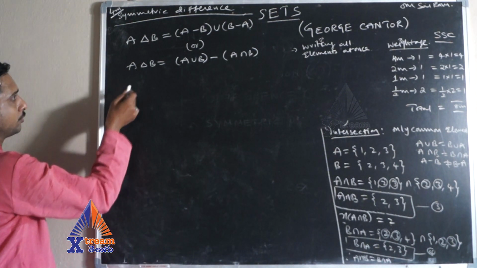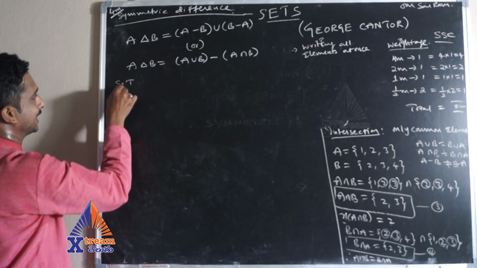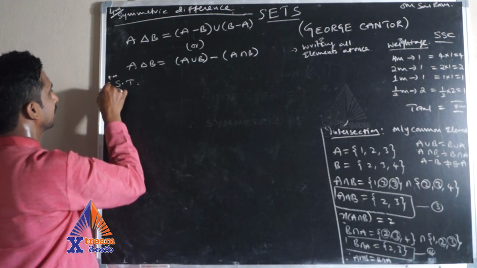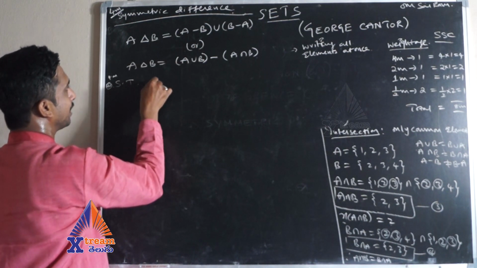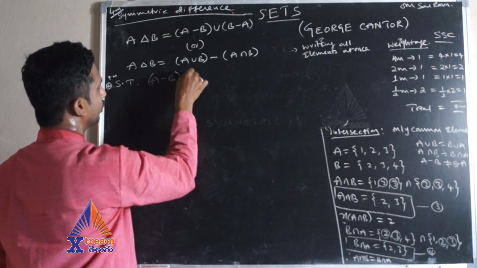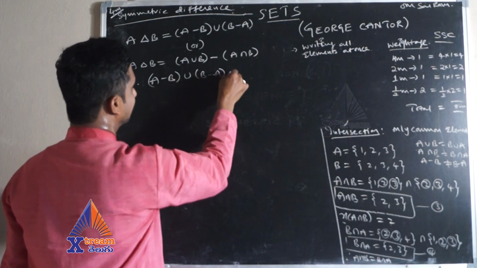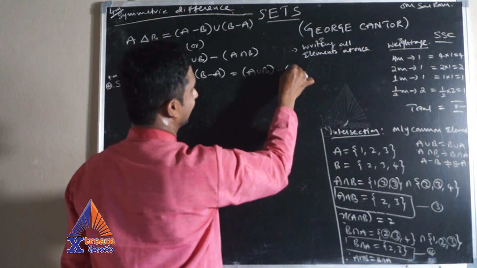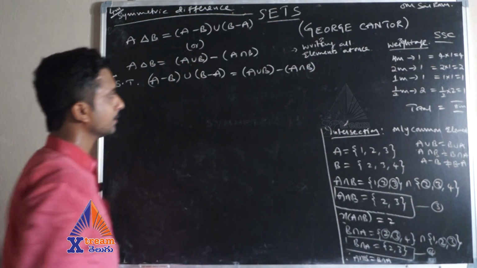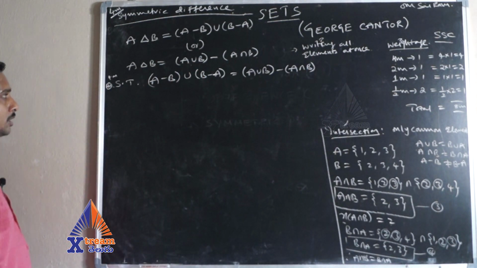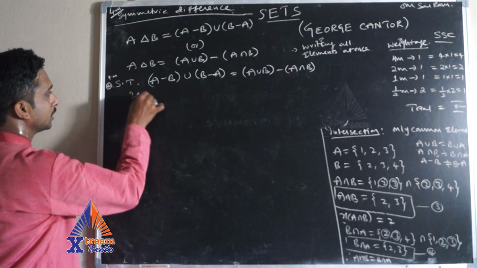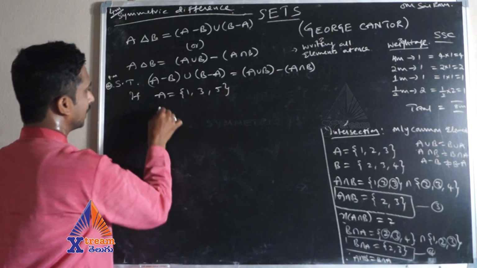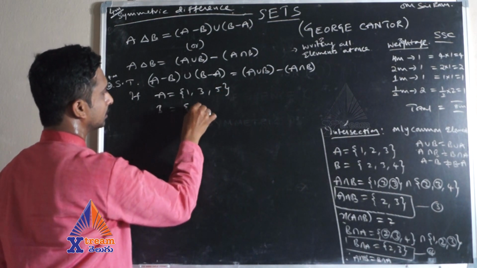Now, for the 4 marks problem you will be getting: show that (A minus B) union (B minus A) is equal to (A union B) minus (A intersection B). You will be given the values also. So let me take A equals 1, 3, 5 and B equals 3, 4, 5.